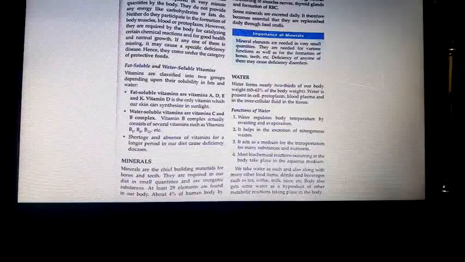Most of the biochemical reactions occurring in the body take place in the aqueous medium. That is, water acts as a medium. Got it? And it is also used for excretory material to be soluble. So soluble waste gets dissolved in the water and then thrown out. So these are various functions of the water.